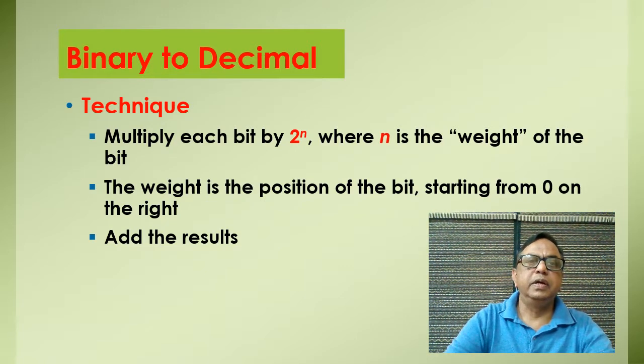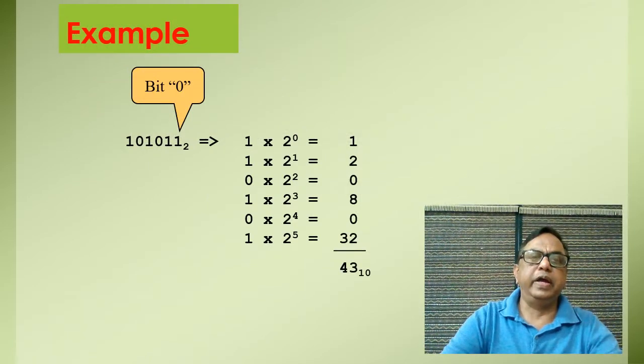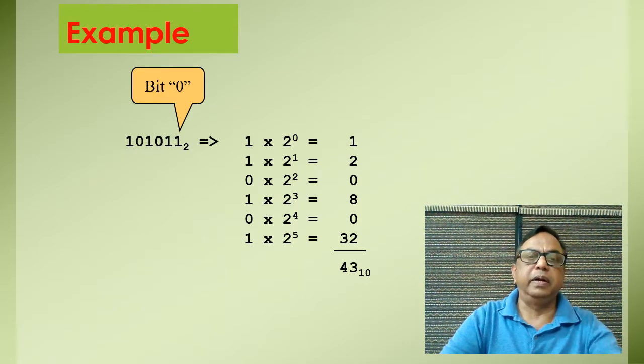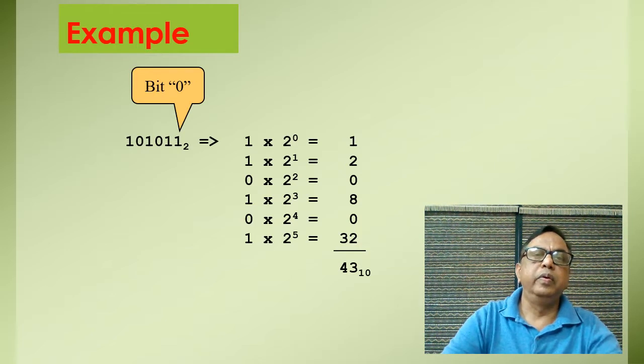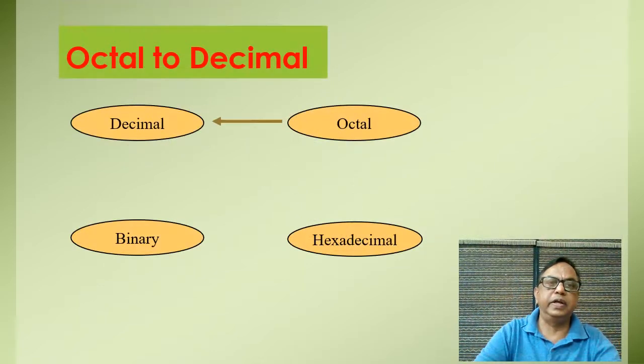It means if we have a binary number 101011 and we want to convert this number into decimal number, each bit of binary is multiplied by the corresponding positional weight, and when we add them we will get the decimal number. So this is the example by which we can know this very well.